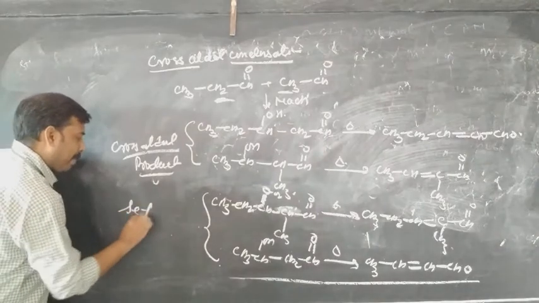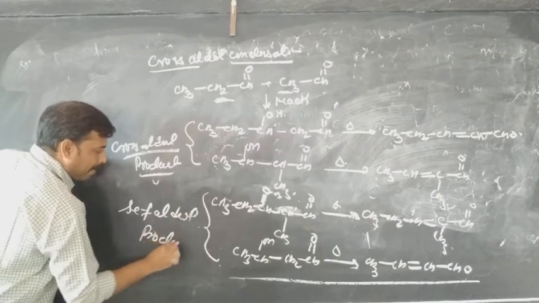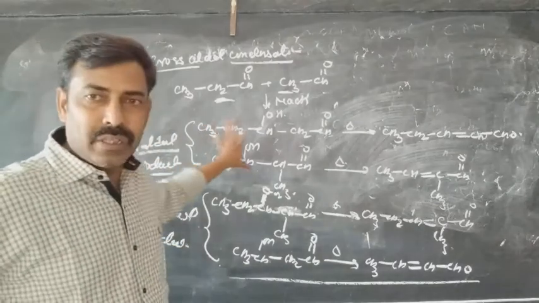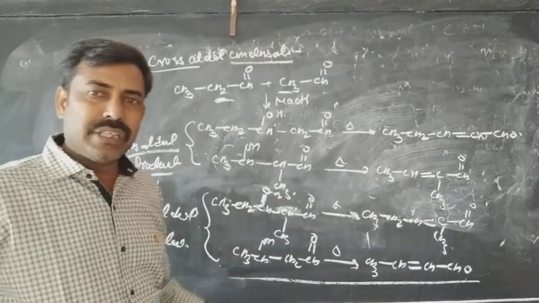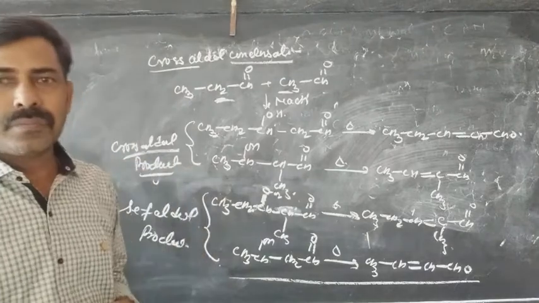So the last one is the self aldol product and the previous two are the cross aldol products. So in the case of the cross aldol condensation, 4 different products are found.